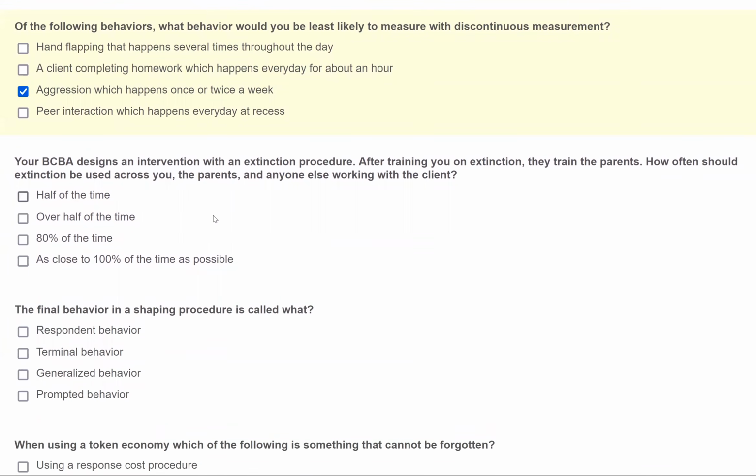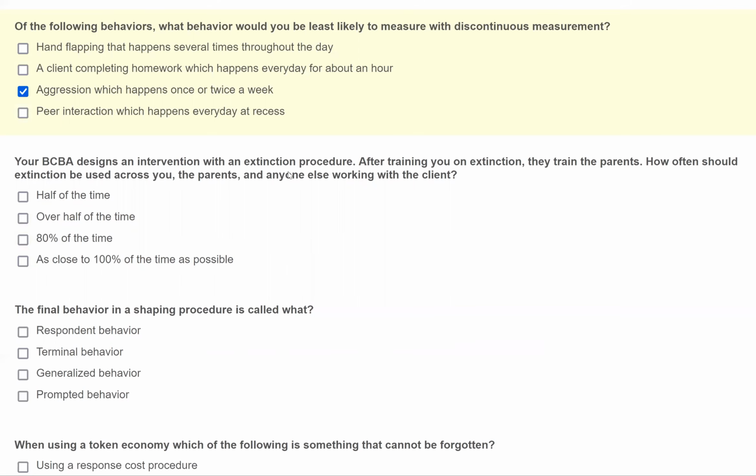Your BCBA designs an intervention with an extinction procedure. After training you on extinction, they train the parents. How often should extinction be used across you, the parents, and anyone else working with the client? This is an important thing to remember. When we take on a client, our services don't stop when we leave. ABA needs to be occurring all the time. If we only see a client for 10, 15 hours a week, and then intervention never occurs again, we're not going to see a lot of progress. We need to get to the point where we're consistently delivering interventions and behavior change procedures throughout the day, throughout parents, teachers, stakeholders, us, etc.